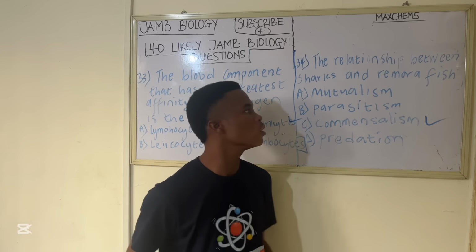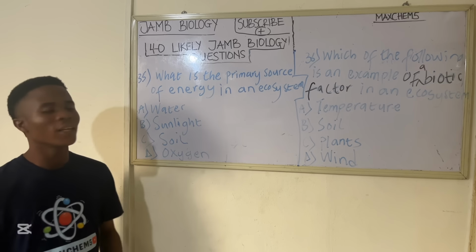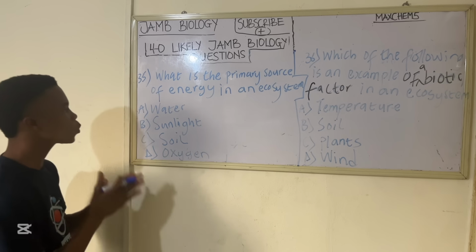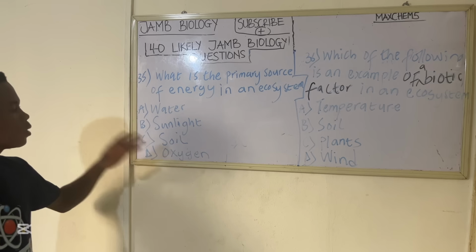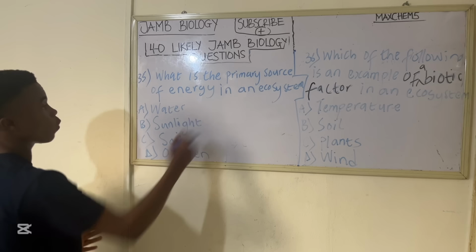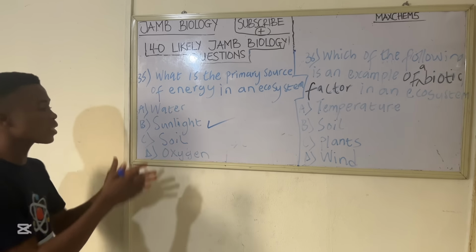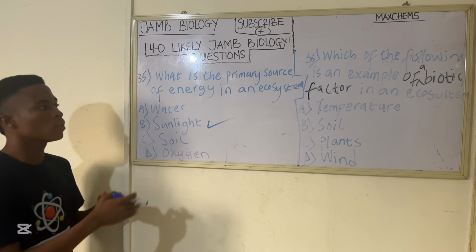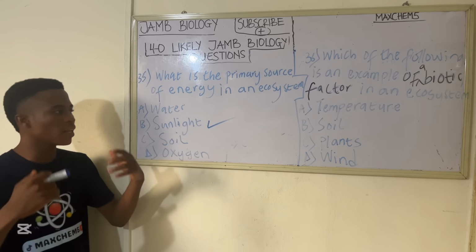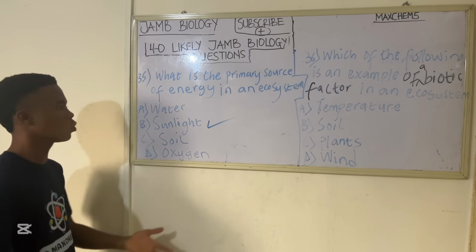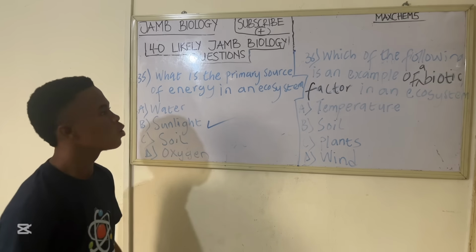So now let's go to the next question. Alright, the next question says, what is the primary source of energy in an ecosystem? Option A says water, option B says sunlight, option C says soil, option D says oxygen. Well, the primary source of energy in an ecosystem is sunlight, because we get light energy from the sunlight, which the producers, the main producers of food, which are plants, use in the production or manufacturing of food. So the primary source of energy in an ecosystem is the sunlight.